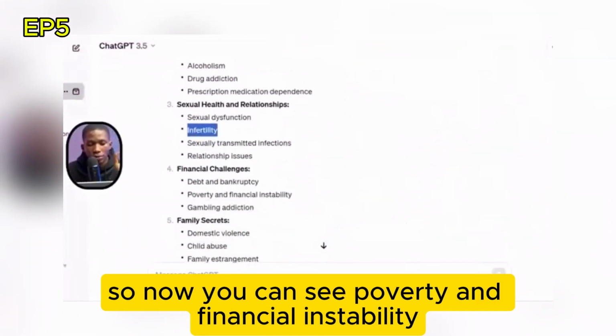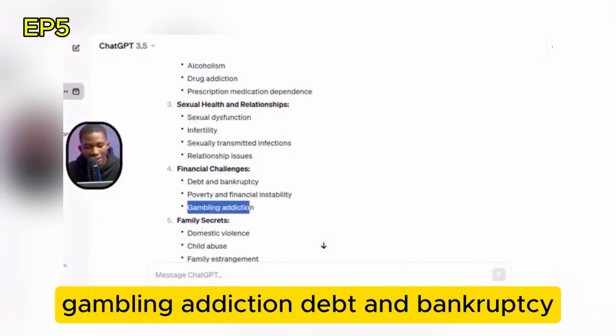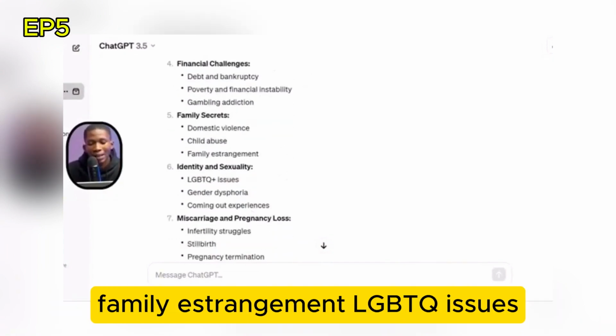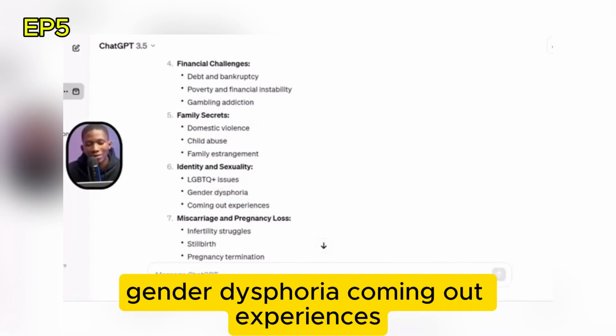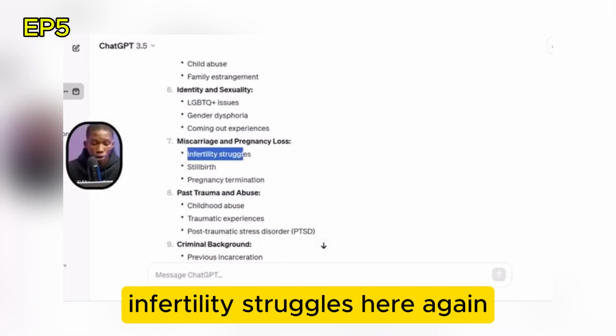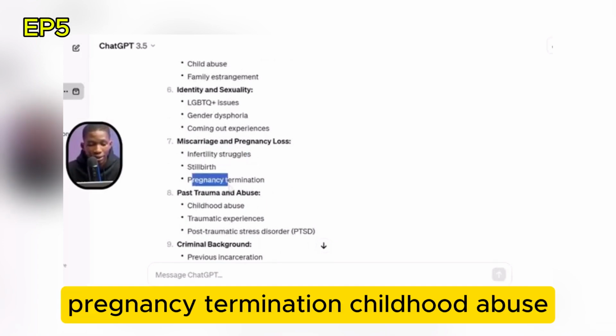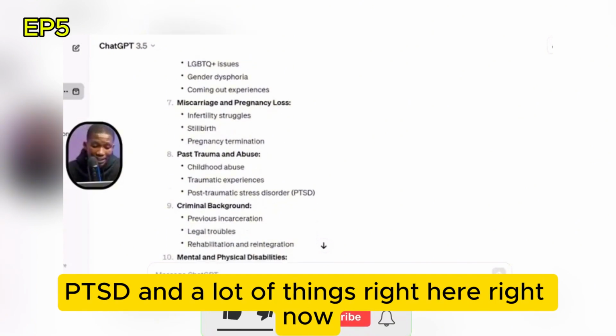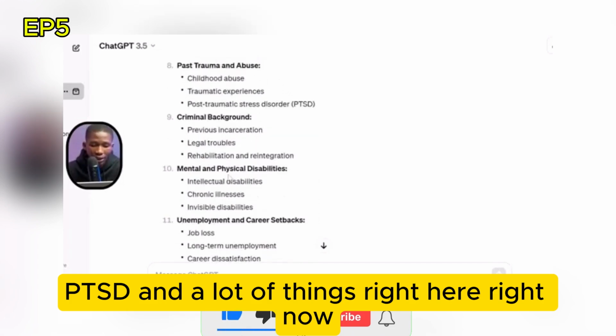So now you can see poverty and financial instability, gambling addiction, debt and bankruptcy, domestic violence, child abuse, family estrangement, LGBTQ issues, gender dysphoria, coming out experiences, infertility struggles here again, pregnancy termination, childhood abuse, traumatic experiences, post-traumatic stress disorder, PTSD, and a lot of things right here.